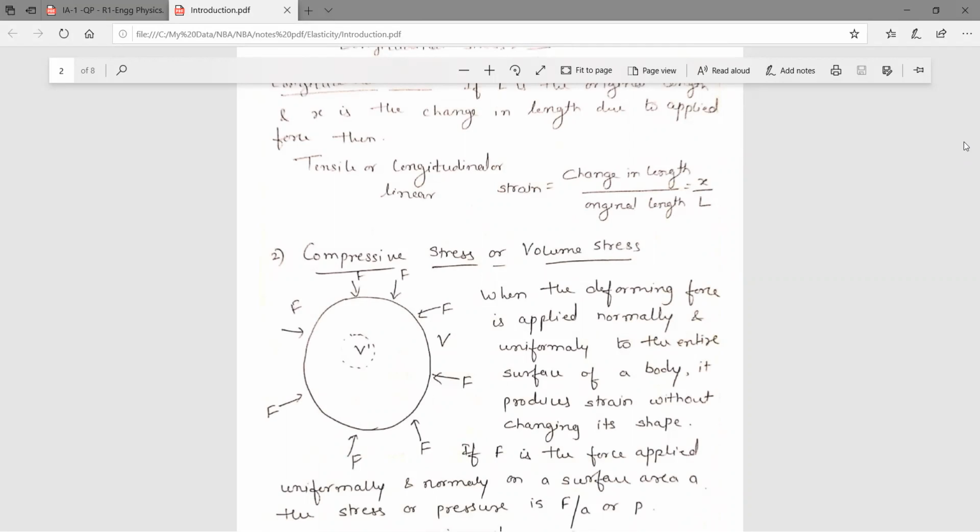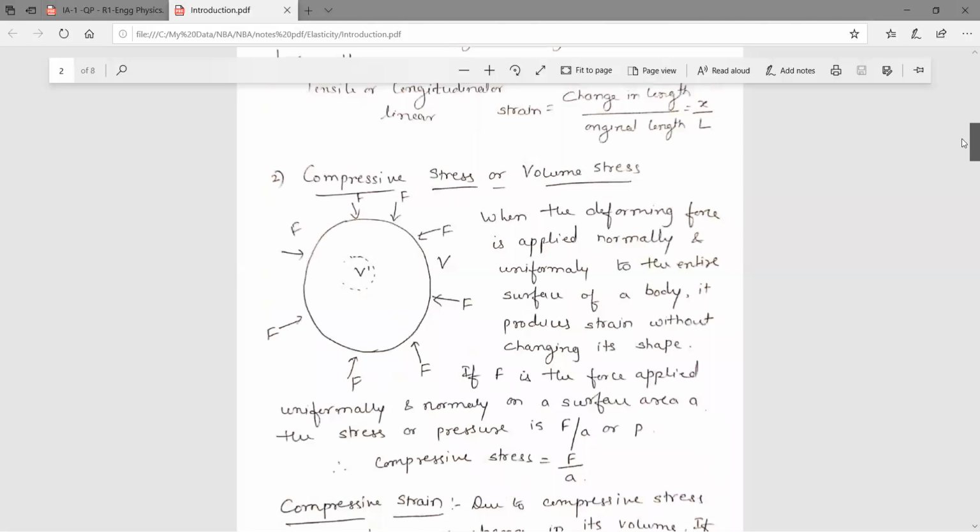Then the second one is the compressive stress or the volumetric stress. Here you can see this is a sphere. We are applying the force uniformly from all points on the surface. When the deforming force is applied normally and uniformly, perpendicular to the surface from all sides, it produces strain without changing the shape. The shape will remain the same, only the volume will change.